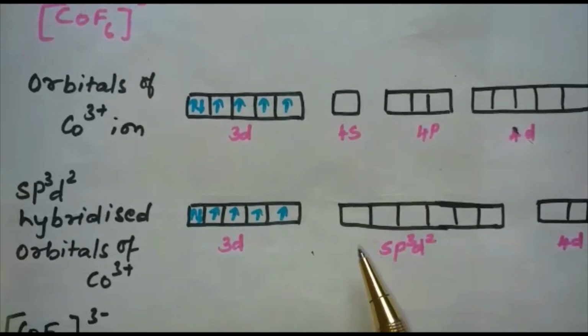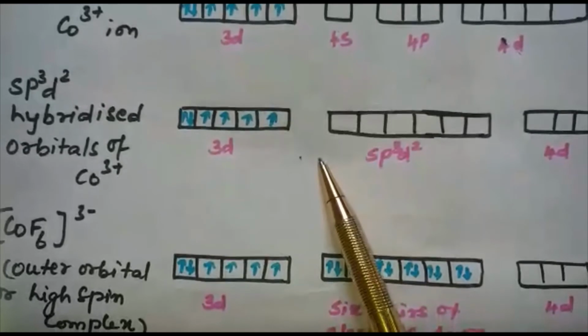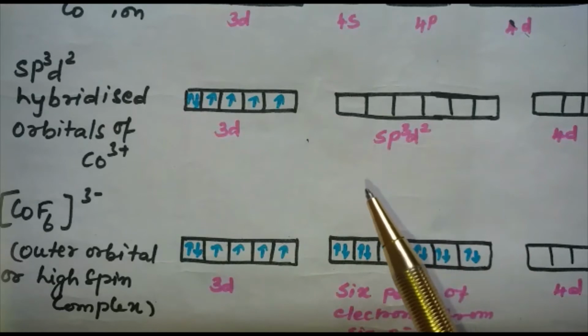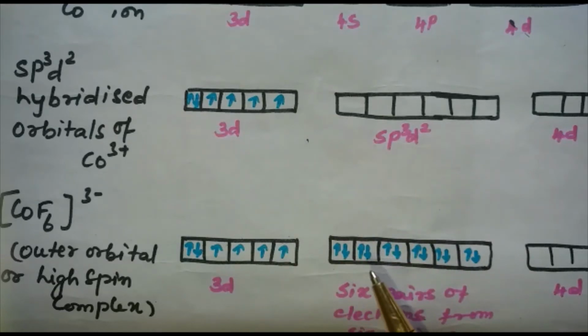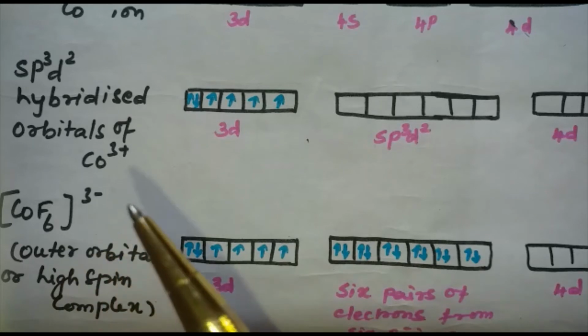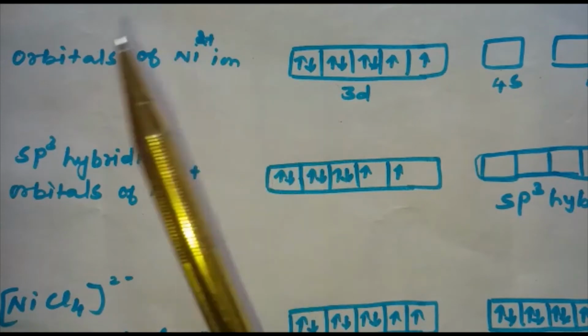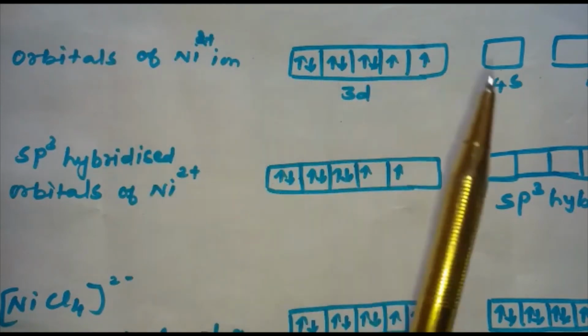That's why this complex is known as outer orbital complex or high spin complex or otherwise spin free complex. This is known as spin free complex because here we are having unpaired electrons. This is the reason. So CoF6 3-, this is found to be an outer orbital complex. This is having an octahedral geometry and this is a high spin complex and this is also known as spin free complex. Let's see examples for tetrahedral as well as square planar complexes.